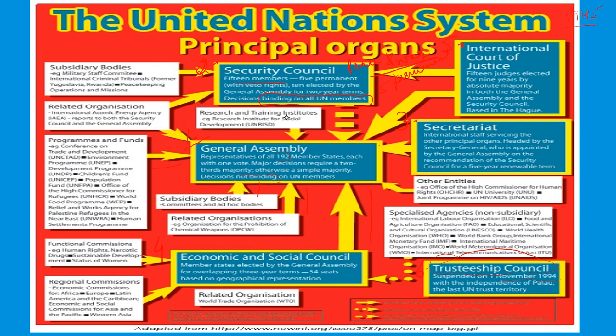This is called veto power, which I will be discussing in detail in the further discussions of the chapter. What kind of binding decisions it can take, how it takes those decisions, and the importance of this provision of the UN Charter, all that I'm going to discuss in detail.